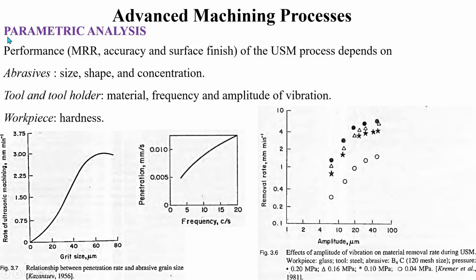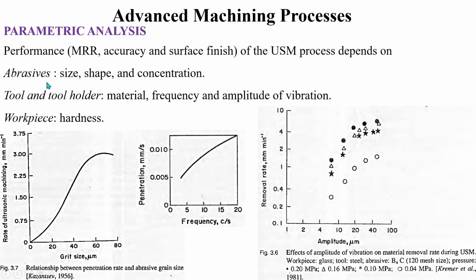And we will see some of the important process parameters which influence the performance of the ultrasonic machining process. Here, the performance of ultrasonic machining process is assessed in terms of material removal rate, accuracy and surface finish. And these terms are dependent upon abrasives, tool and tool holder, and workpiece.